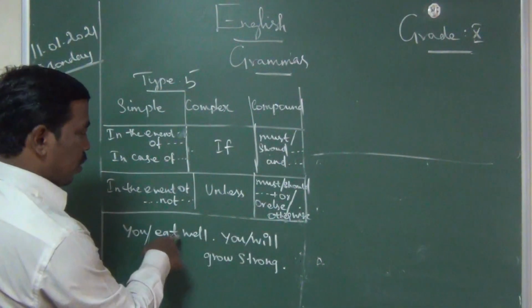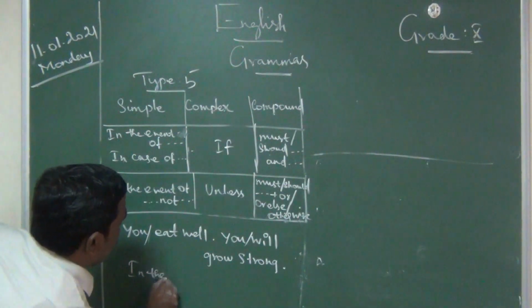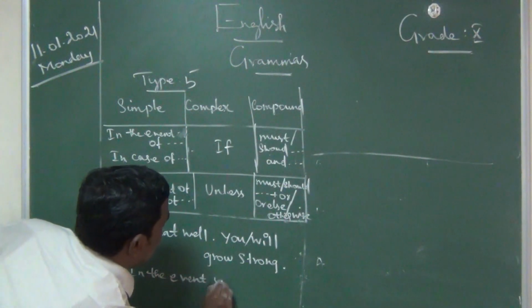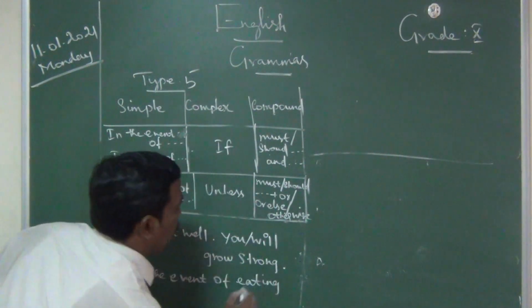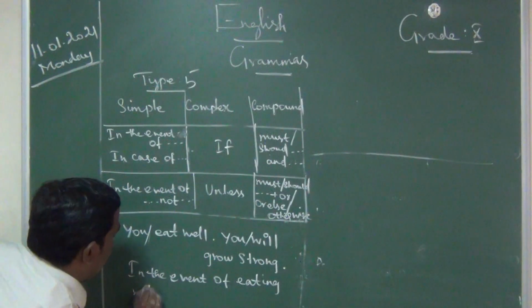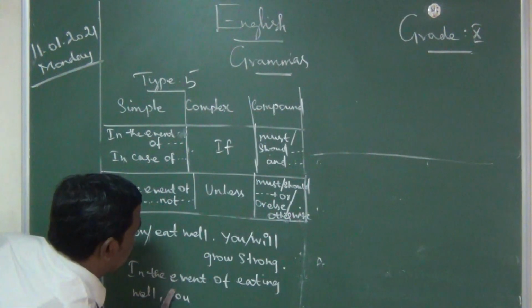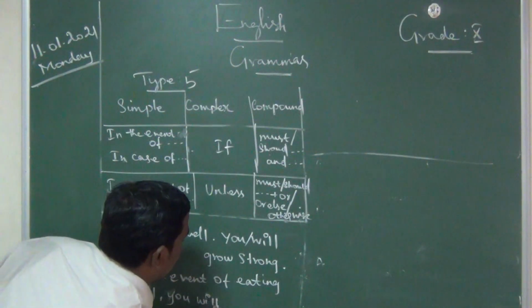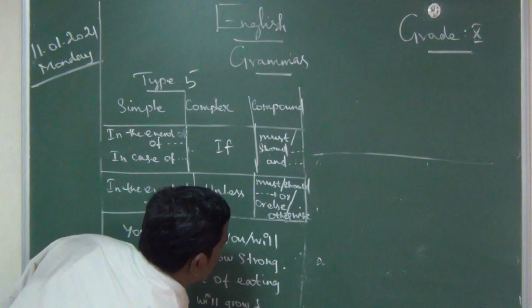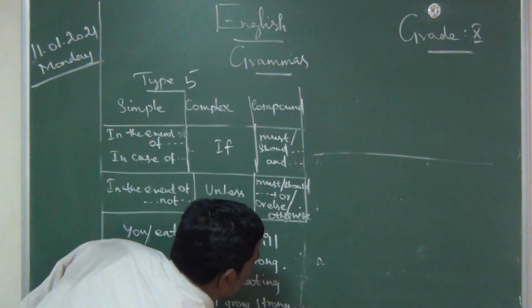Okay. Leave this. Take this first part. In the event of eating well, you will grow strong. This is simple sentence.